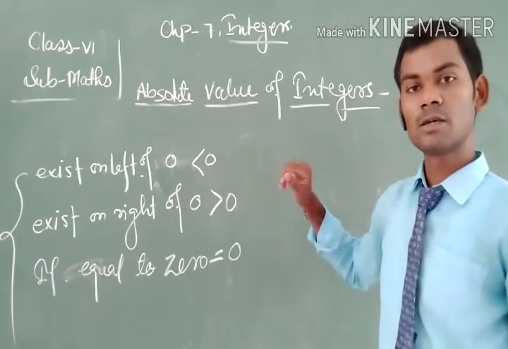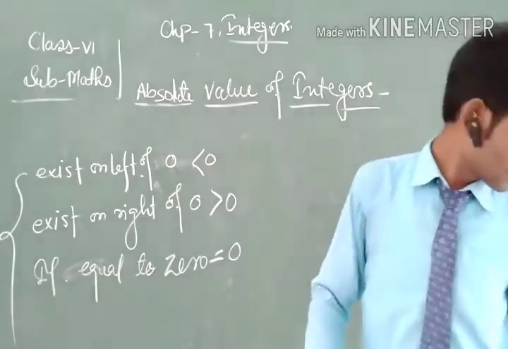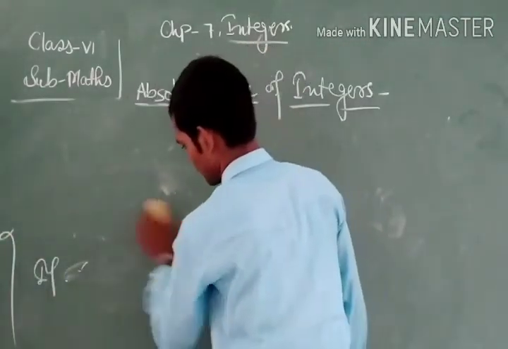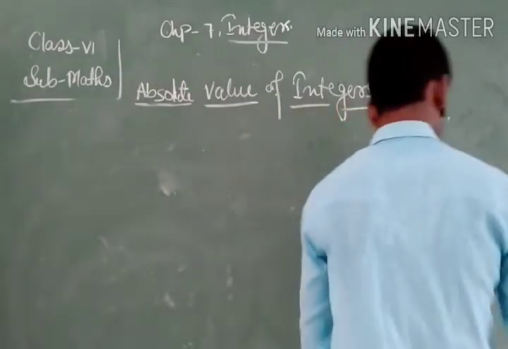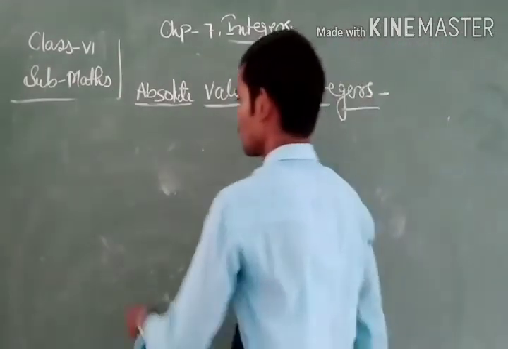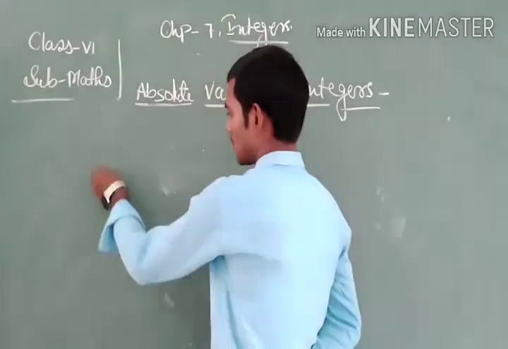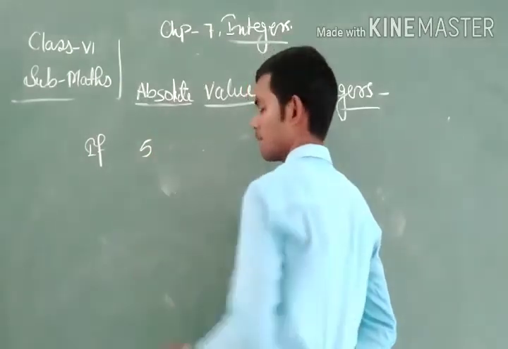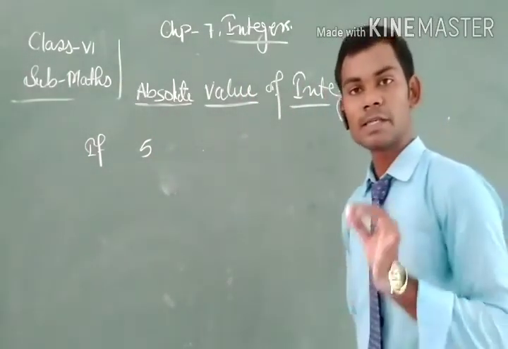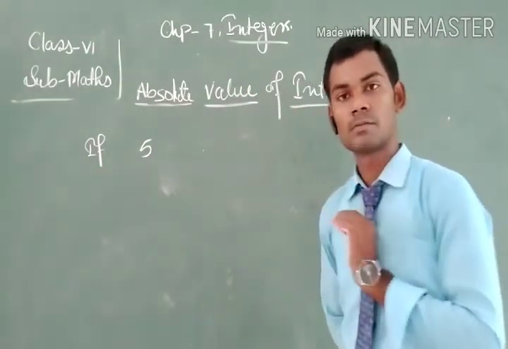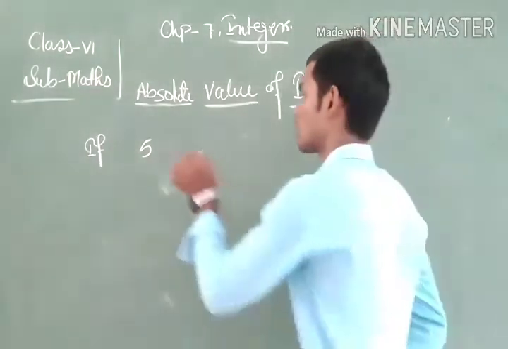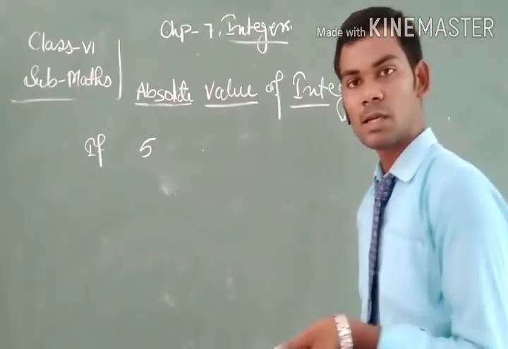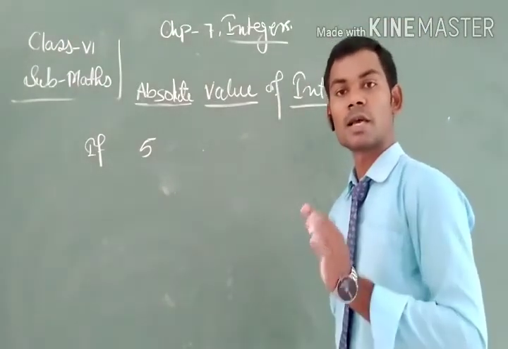So let us see what the conditions are here. Suppose 5 is any number, no matter what the 5 is. 5 may be a natural number, whole number, integer, rational number, anything.